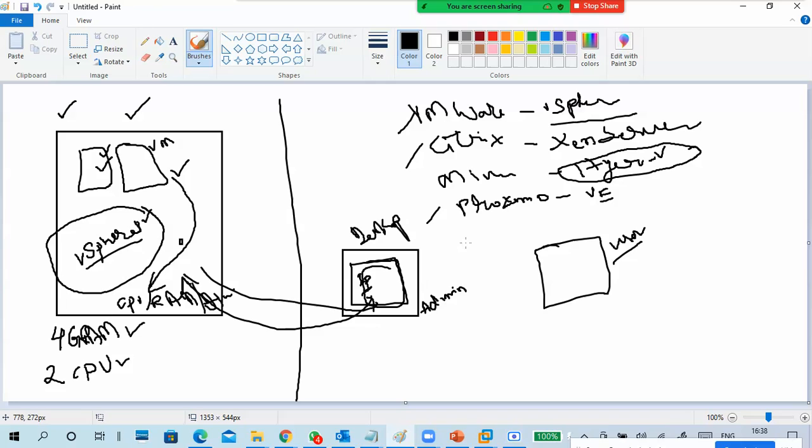What is the common process here? There is a server, meaning a physical machine. On that you install vSphere or Xen Server or Proxmox VE. Once you are done with installation, it may display some URL.